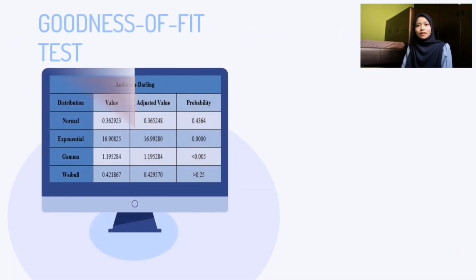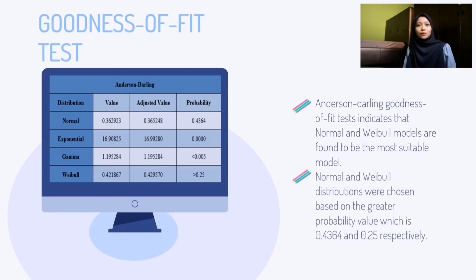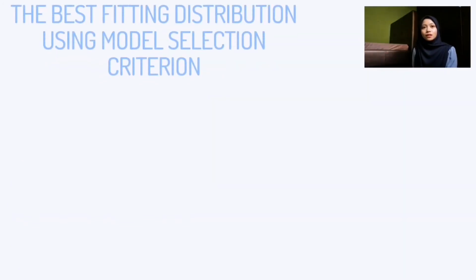For the goodness of fit test, the Anderson-Darling test indicates that the normal and Weibull models are found to be the most significant models. Normal and Weibull distributions were chosen based on the greater probability values, which are 0.4364 and 0.25 respectively. It shows that the data follow the specified distribution since the p-value is greater than 0.05. Next, the best fitting distribution using model selection criteria is shown in the table.